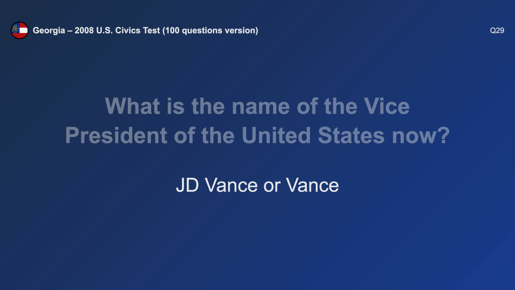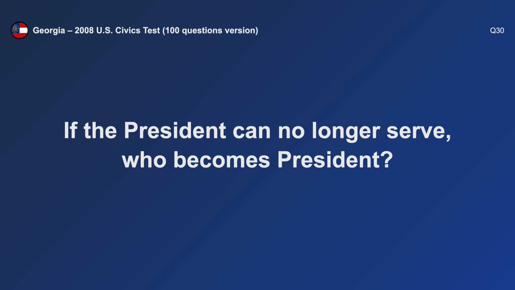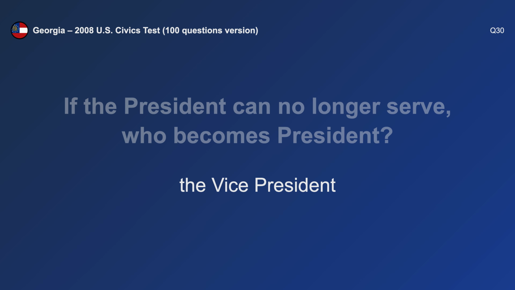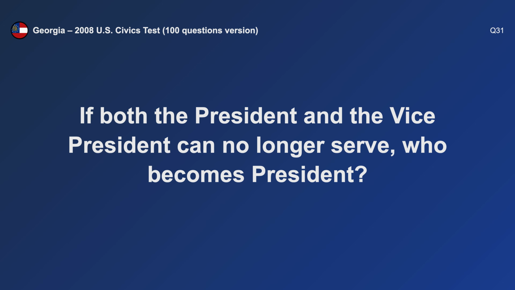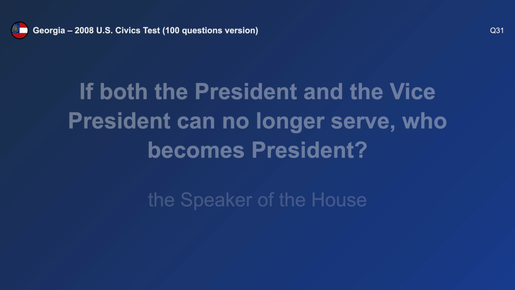J.D. Vance. If the President can no longer serve, who becomes President? The Vice President. If both the President and the Vice President can no longer serve, who becomes President? The Speaker of the House.